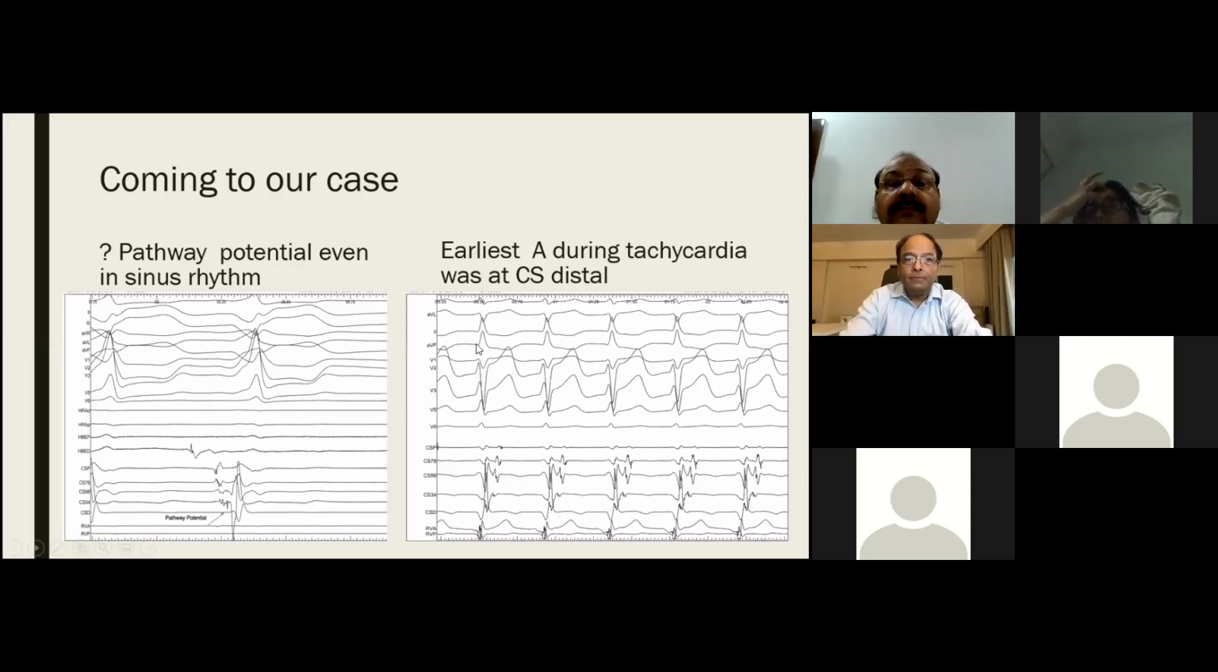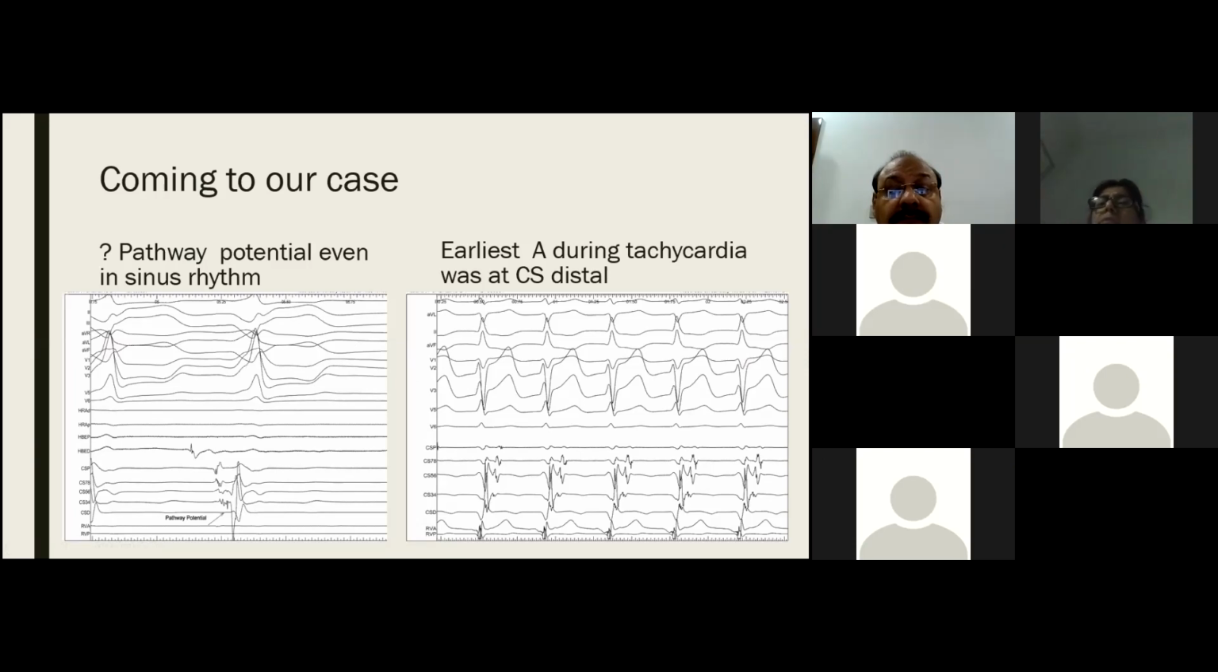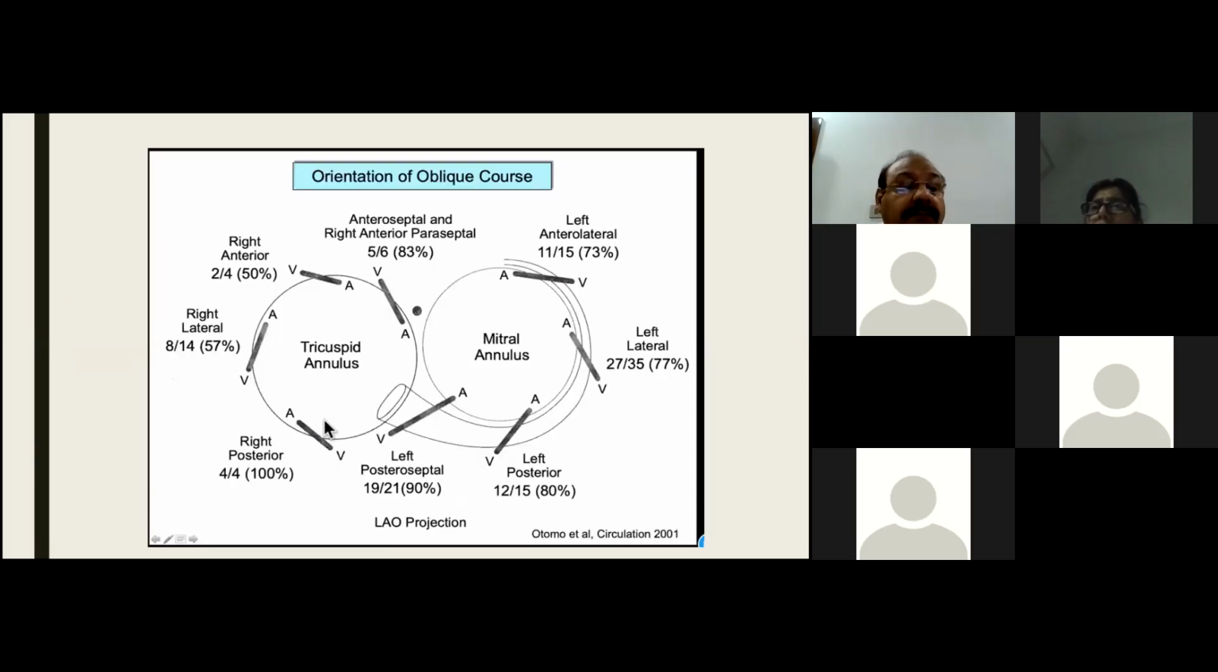The second point is that the earliest A during the tachycardia was not seen at the position of the pathway potential. It is seen more distally, in the CS distal. So there also we have a suspicion that this may relate to a slant pathway, because most pathways are slant, so this is nothing unusual. And in the left posterior location, we usually have a slant where the ventricular end is near the septum. So that also fits with the possibility of a slant accessory pathway.